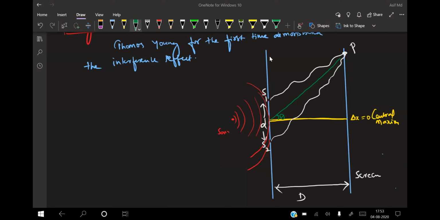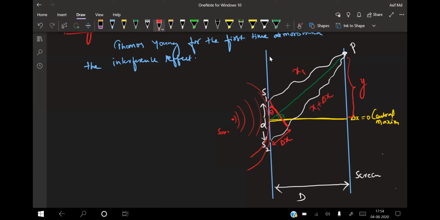So this is nothing but like a cardboard. On that cardboard, we are digging two pinholes, say S1 and S2, which act as two coherent sources. Now point P may be a constructive interference or a destructive interference. The distance I am taking from here to here is say some y, or some x also you can take, that is not a relation right now for me. And at the center, delta x is always 0. That is known as the central maxima.